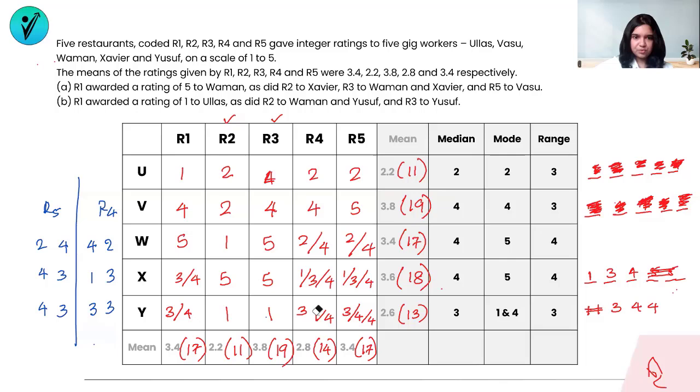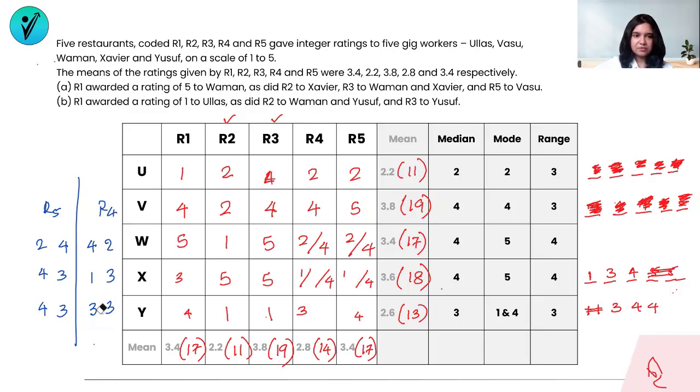So I'm going to erase the 4s and keep the 3 intact, which means if 3 is gone here, then the other two have to be 4s. So this cannot be a 3, and neither can this be a 3. So Yusuf's scores are now fixed. Once I have Yusuf's score fixed, this then definitely is a 3. X is a 3 here. That means the 3 is eliminated from this bit, and the 3 is eliminated from this bit as well. So it's either going to be a 1 or 4 in this situation. So it's either going to be a 1 or 4 in these two cases, right?